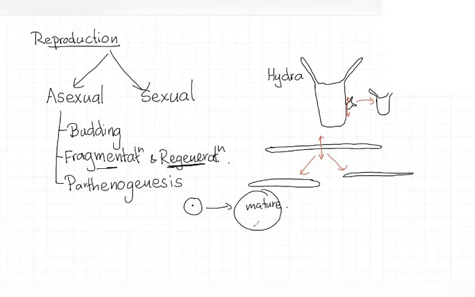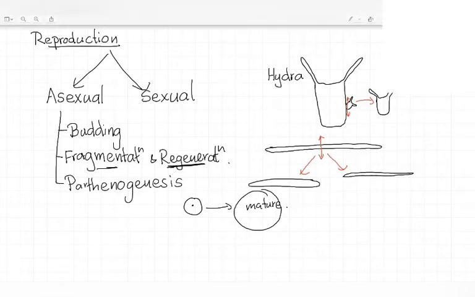This happens in insects like bees. In bees, they have this parthenogenesis. Only a single cell can grow into a mature organism, right? So these are the three methods of asexual reproduction. The major thing is their ploidy level. Do you know what the ploidy level is? That means they can be either haploid or diploid. Like in humans we have 2N. We will learn it in genetics, but for now, it is the number of chromosomes.